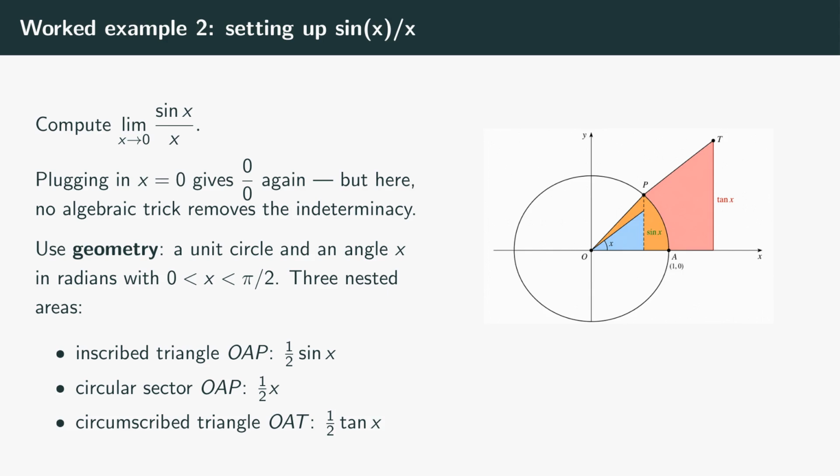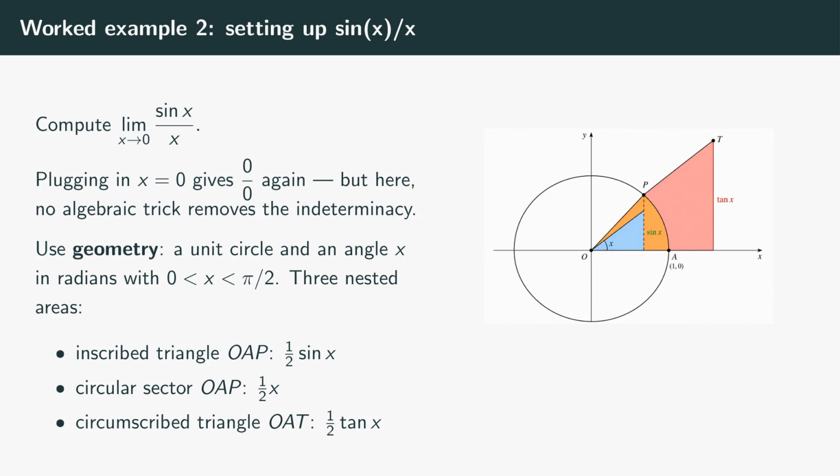A deeper example next, and a famous one. The limit of sine of x over x as x approaches 0. Plug in 0, you get 0 over 0 again. But this time, there's no clever factoring trick to cancel anything, because sine is not a polynomial. We need a different weapon entirely, the squeeze theorem, and we need a picture.